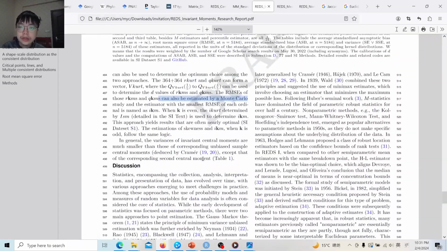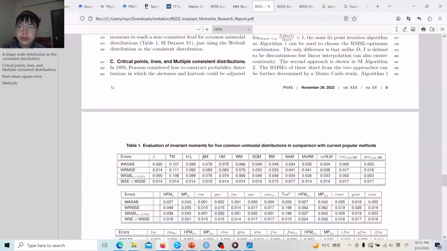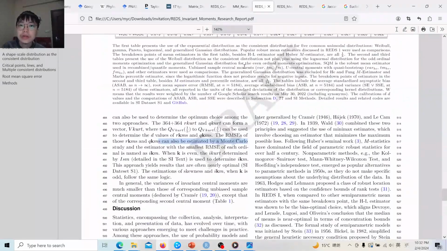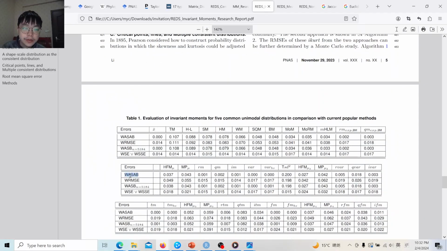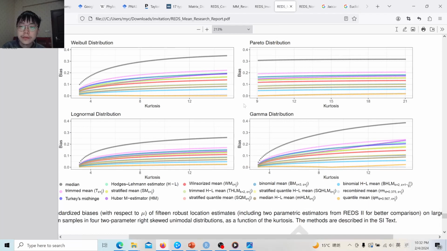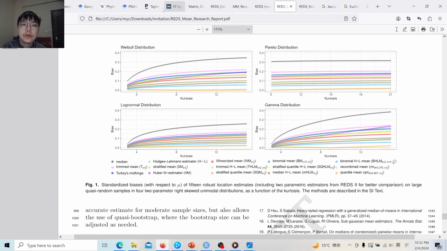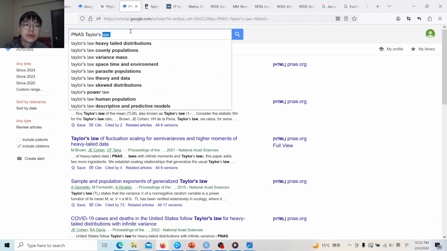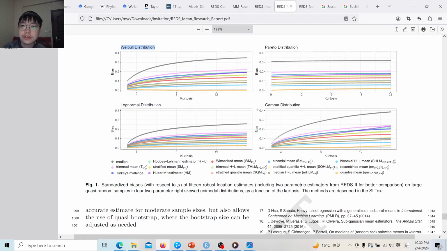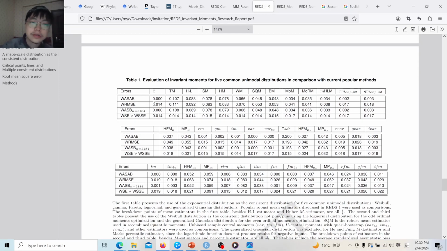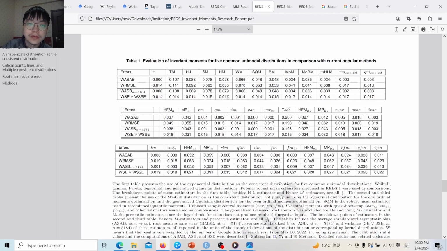And it is not limited to this; we also consider the robustness. We also consider how to measure the robustness, and we propose a weighted average standardized bias. For the weighting, for example, there are four or five distributions plus the generalized Gaussian distribution, five distributions. We counted their Google Scholar search results, and we weighted these five distributions with their Google Scholar search results. This is a pretty practical way. We can infer the bias of an estimator just using some Monte Carlo study, and it is a relatively fair approach.